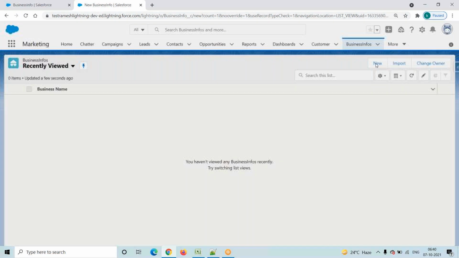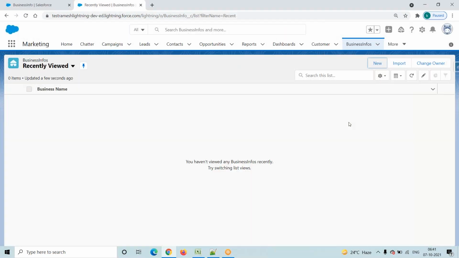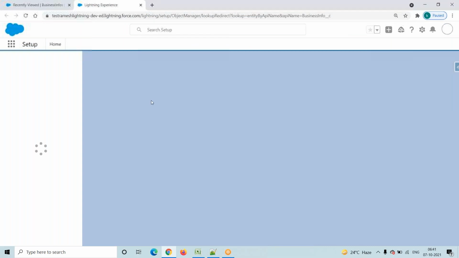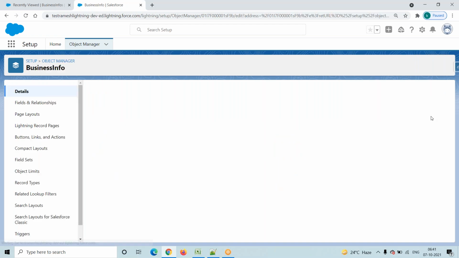Here this is a business name. Instead of business name, I will update it to customer name. I am trying to update one standard field, changing the name from business name to customer name. How to update that particular field? Go to edit object, go to details, click on this edit button.